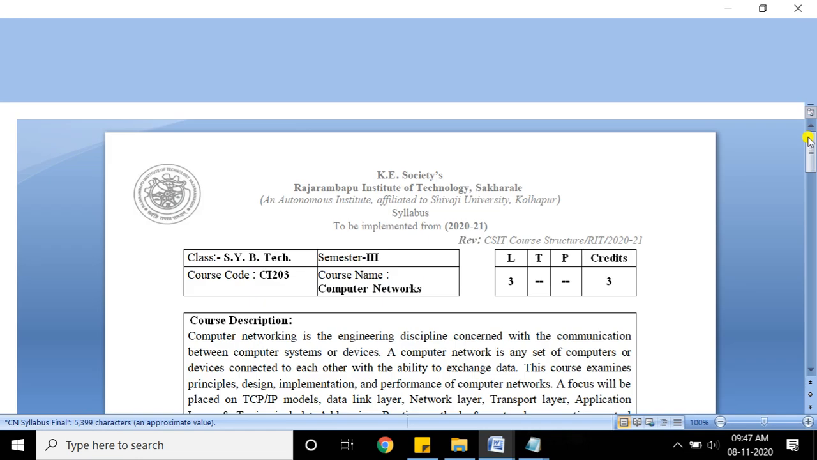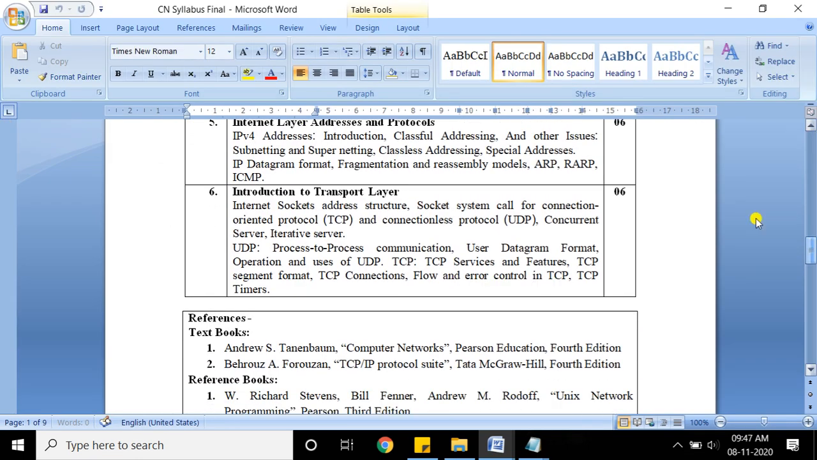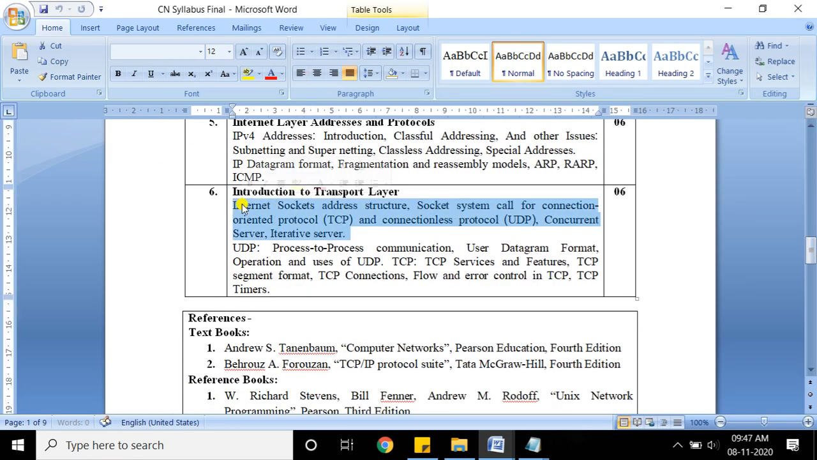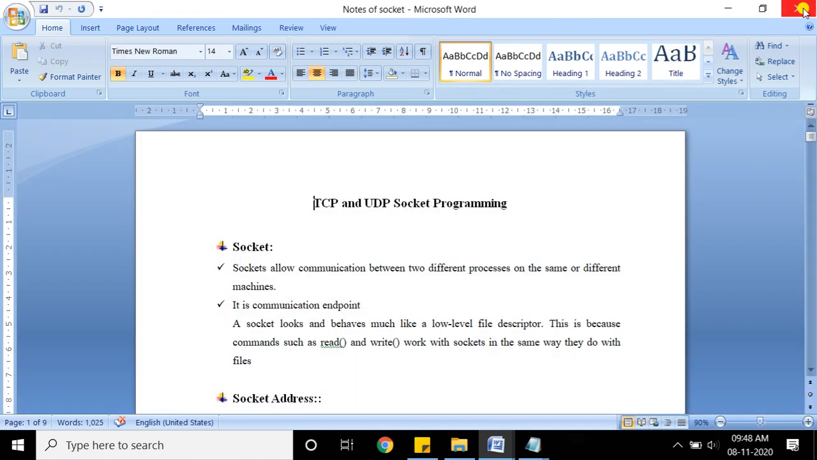If you see chapter number 6, these concepts are there. In the transport layer, we are going to discuss what a socket is, what the socket address structure is, and which system calls are used for TCP as well as for UDP. And we'll discuss shortly what a concurrent and an iterative server are. So let's start with the discussion about what a socket is.